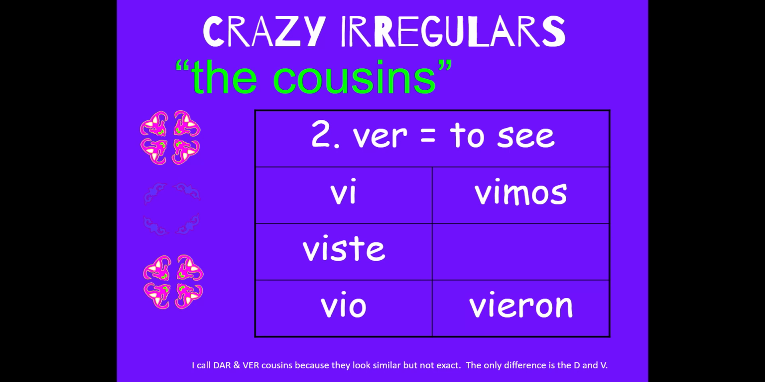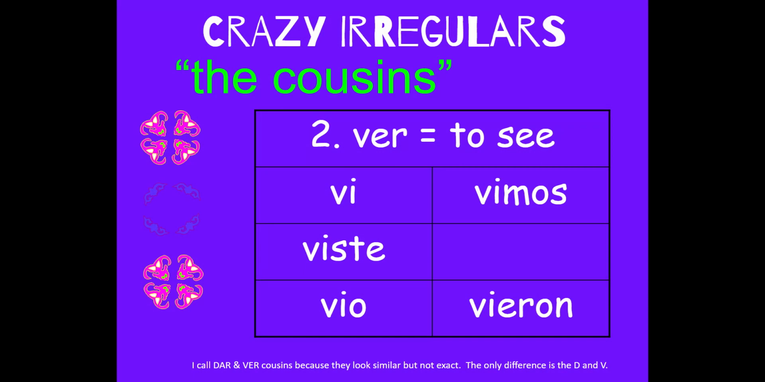If you look at this verb, why is it irregular? The only reason why it's irregular is because it doesn't have accents. Other than that, it conjugates pretty normal, so it's a tame irregular verb. It's not super crazy. Okay, so those are our cousins.